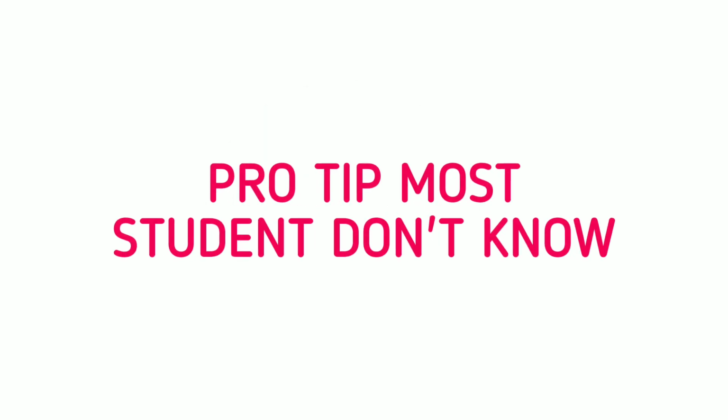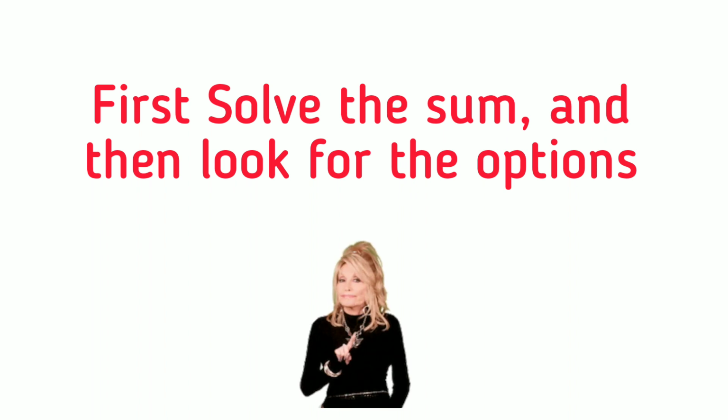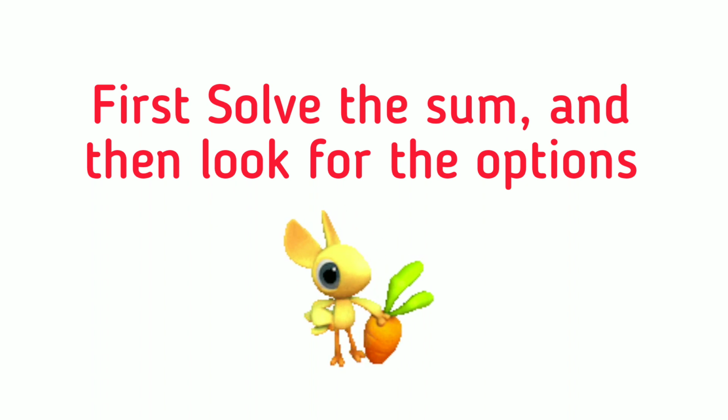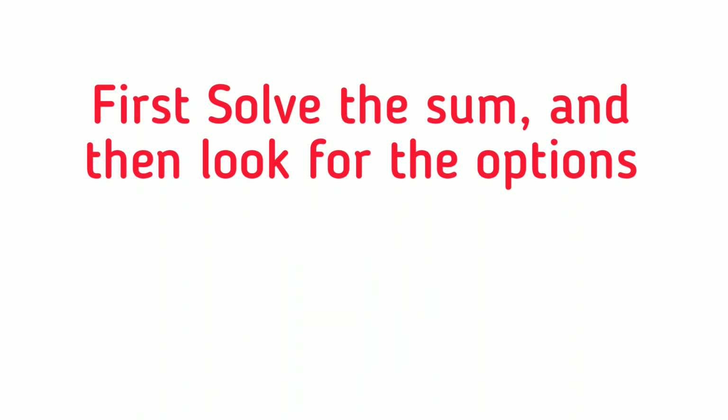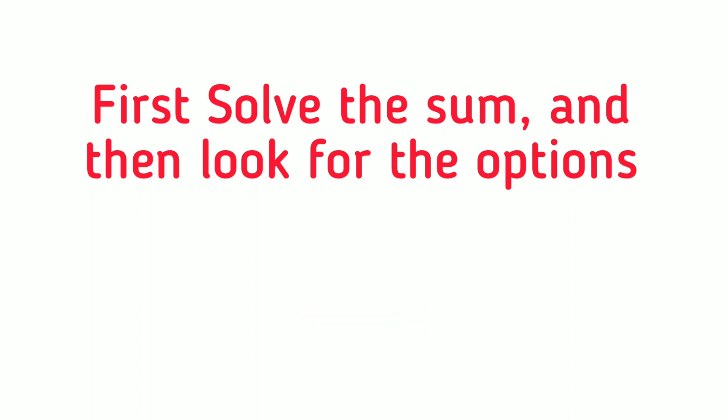The very first tip that I have for you is when you are solving your mathematics questions, never look at the options provided to you. When you get a sum, first read the sum and solve the sum on your own. And once you get the answer, then only you tally with the MCQs. What happens is that once you look at the options, you tend to make mistakes and probably you make some calculation error, and one of the choices may contain the incorrect value that you just calculated. First solve the sum yourself and then only you go to the options.